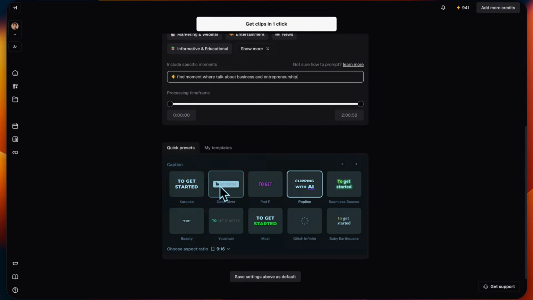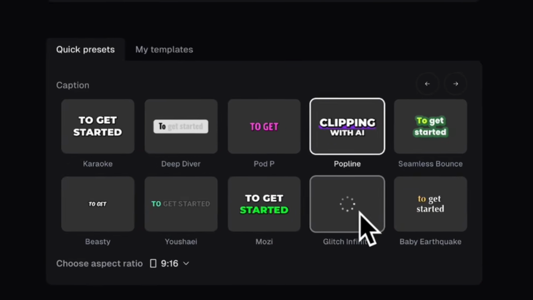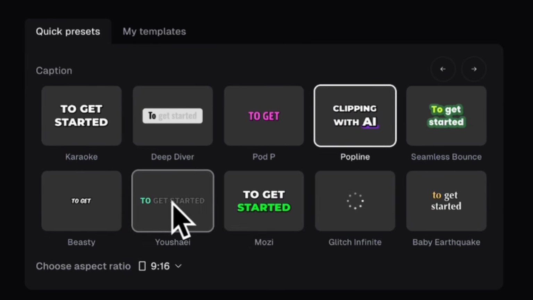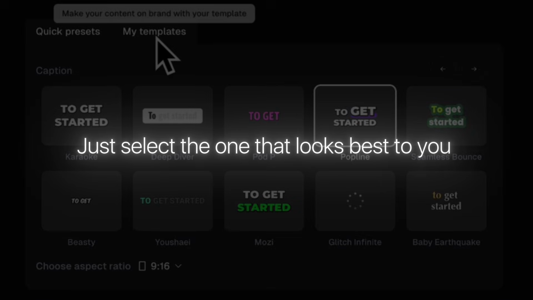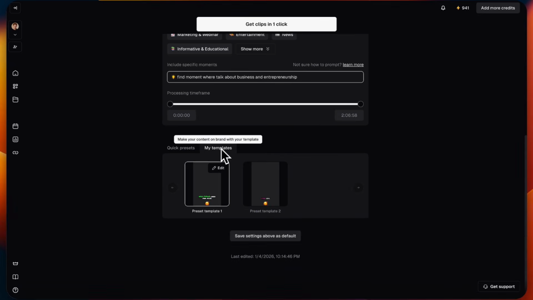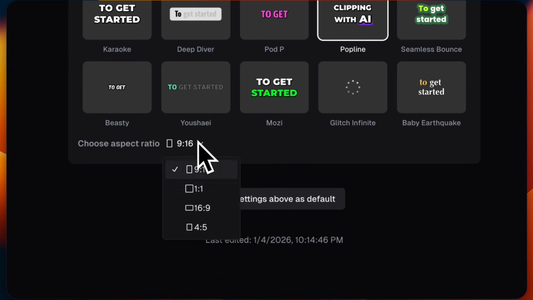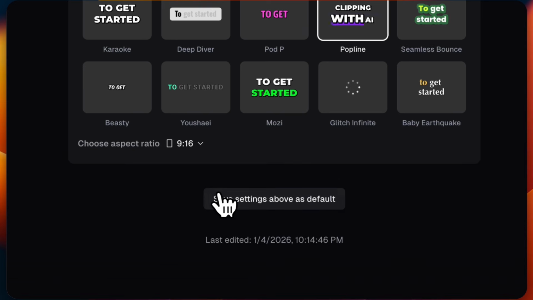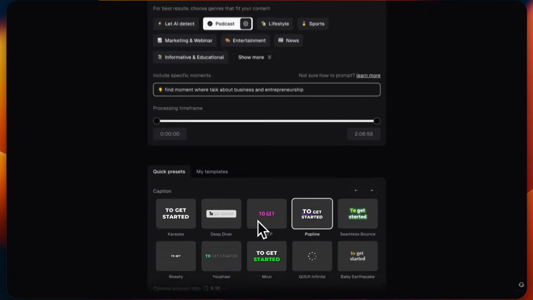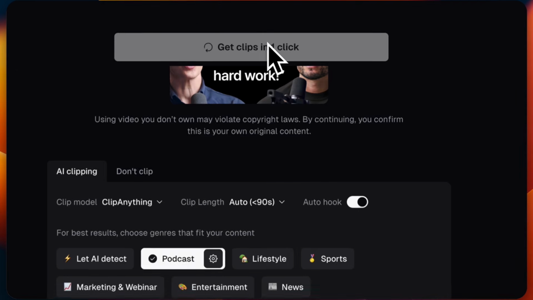All right, after that, we move to captions. And trust me, this is super important. You'll find a lot of caption presets here. Bold, clean, modern styles. Just select the one that looks best to you. If you want, you can even create your own custom caption template. Finally, choose the aspect ratio based on where you want to upload the videos, vertical for reels and shorts. Then click on Save Settings as default. And after that, simply hit Get Clips in one click.